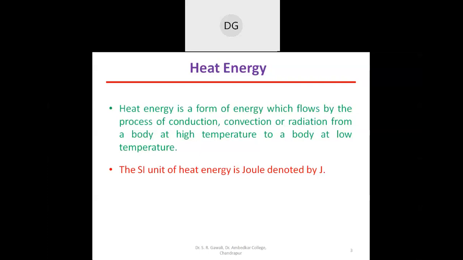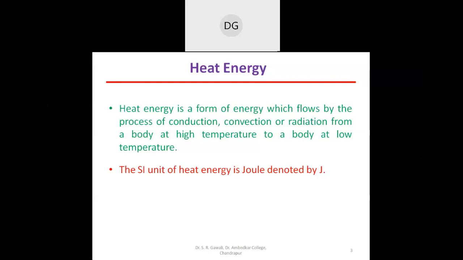Another example I can give you is for radiation. Suppose there is hot tea in a cup. If it is in the cup, then heat is radiated in the form of vapor, and the temperature of this hot tea goes on decreasing as time passes.